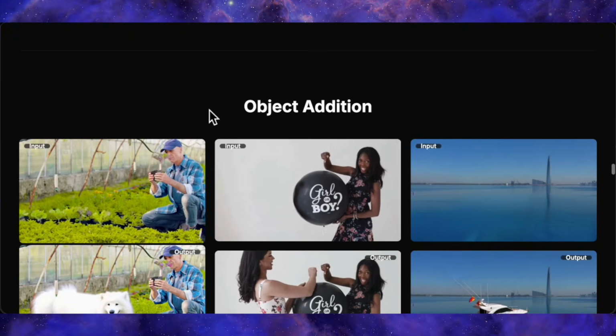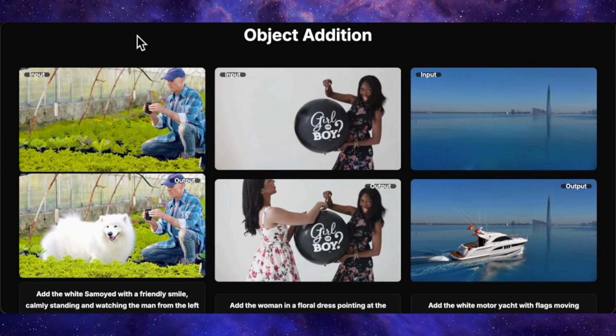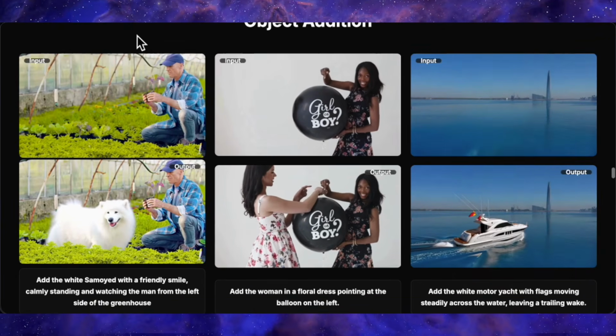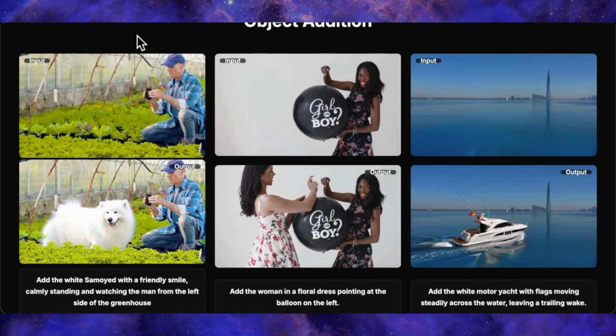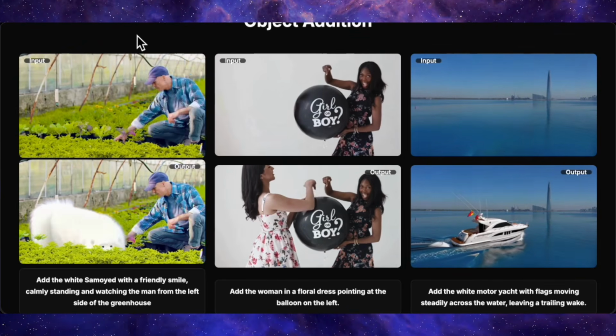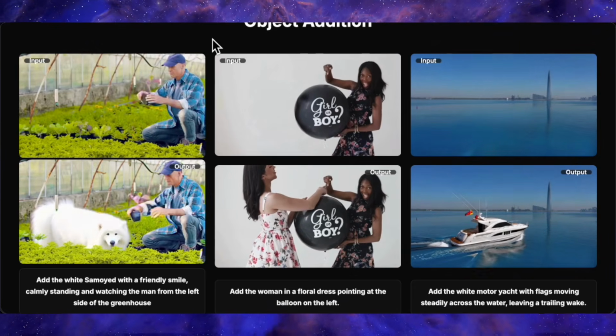It's not just about removing things. It can add and transform content as well. In one video, a person is working with plants, and the prompt is to add a white Samoyed dog. So the dog appears in the edited video in a plausible position and lighting, integrated into the scene instead of looking pasted on. In another, a woman stands holding a balloon and pointing at it.